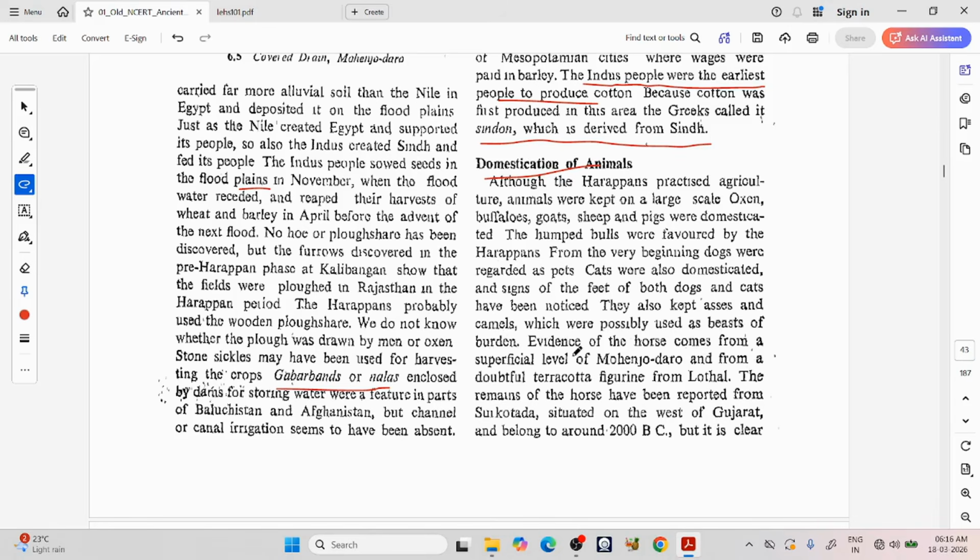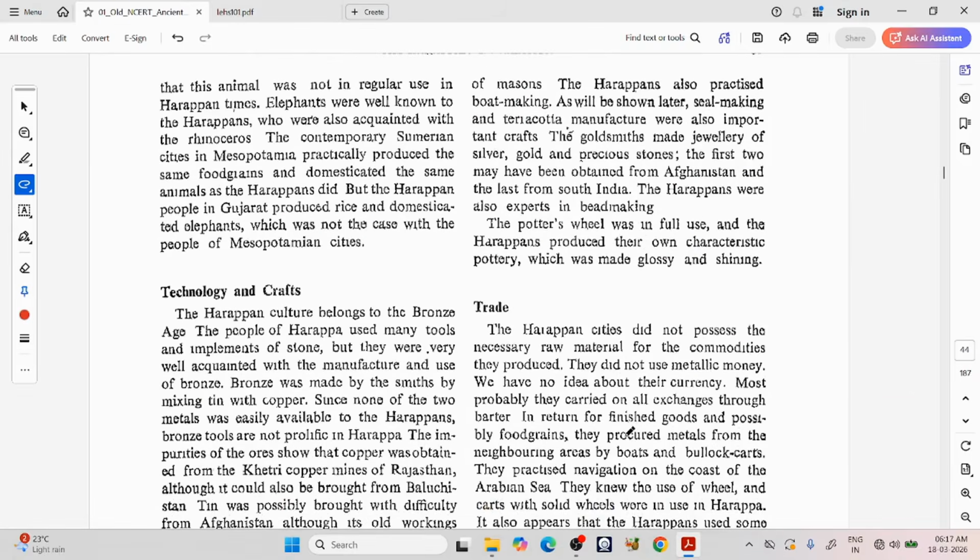They also kept asses and camels, which were possibly used as beasts of burden. Evidence of horse is somewhat disputed, but it comes from a superficial level of Mohenjo-daro and from a doubtful terracotta figurine from Lothal. The remains of horse have been reported from Sukotada, situated on the west of Gujarat and belonging to around 2000 BC. But it is clear that this animal was not in regular use in Harappan times. Elephants were well known to the Harappans, who were also acquainted with rhinoceros.